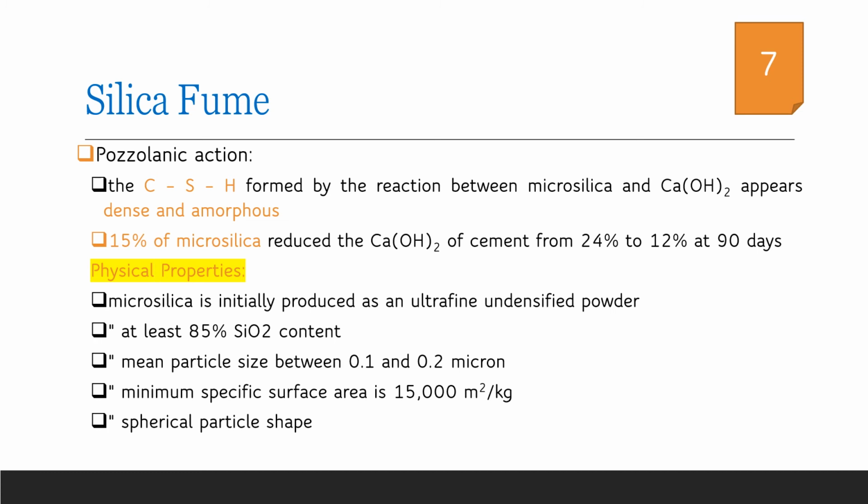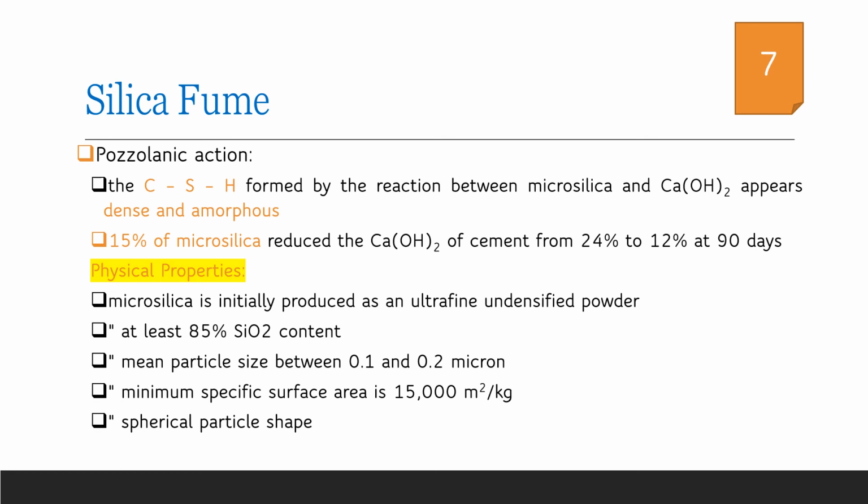Considering the physical properties of silica fume, as we have already seen, it contains around 90% silicon oxide, so there will be at least 85% silicon oxide content in silica fume. Also, the particle size is much smaller, in the range of 0.1 to 0.2 micron.